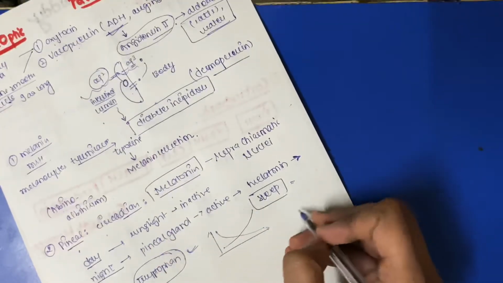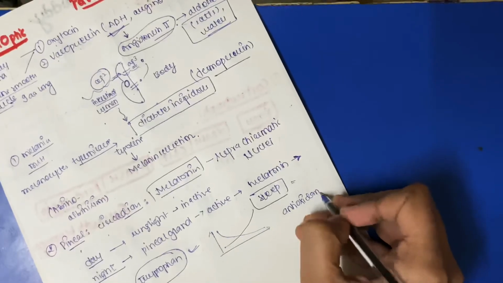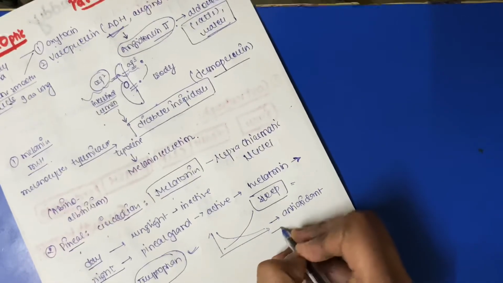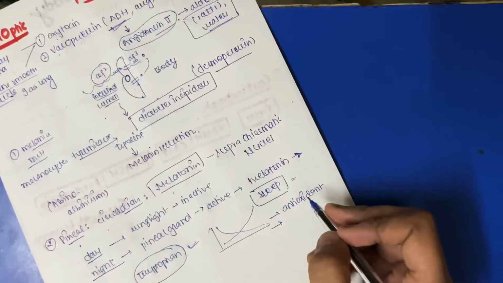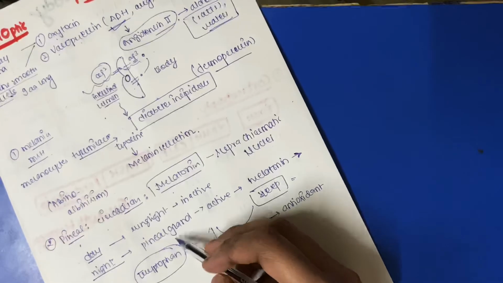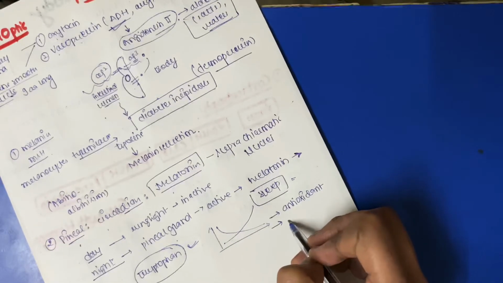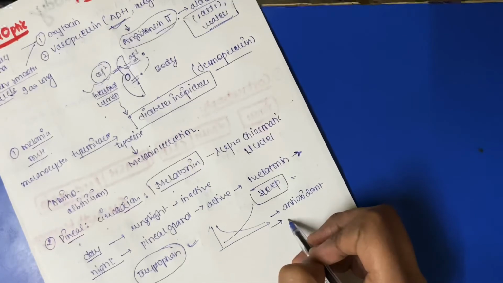And melatonin also has antioxidant properties. It reduces the reactive oxygen species or nitrogen species which are harmful for your body, and these are also removed by the pineal gland. It also has inhibitory functions on your reproductive functions.